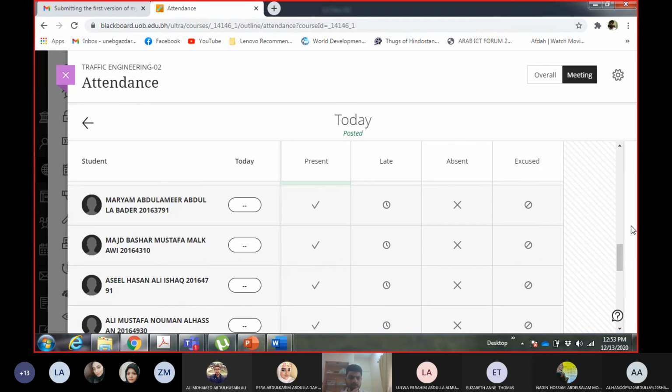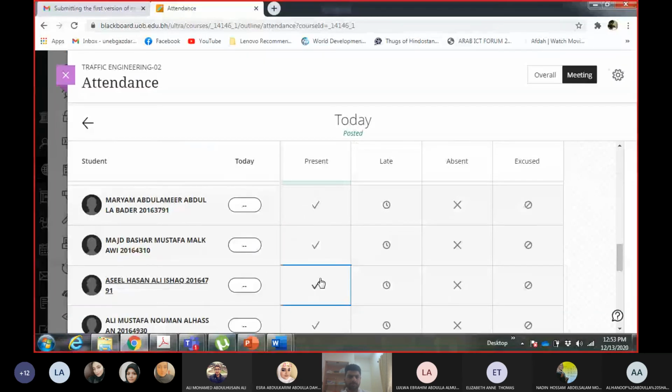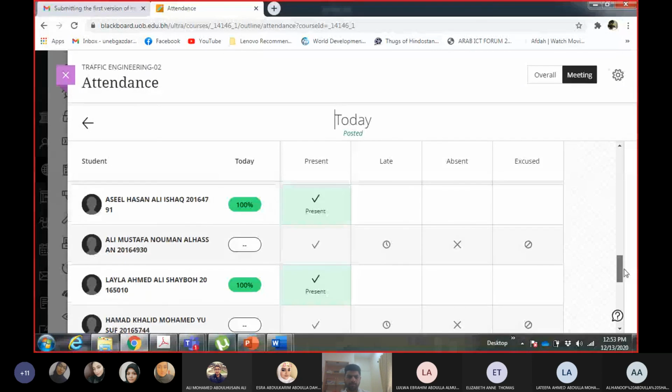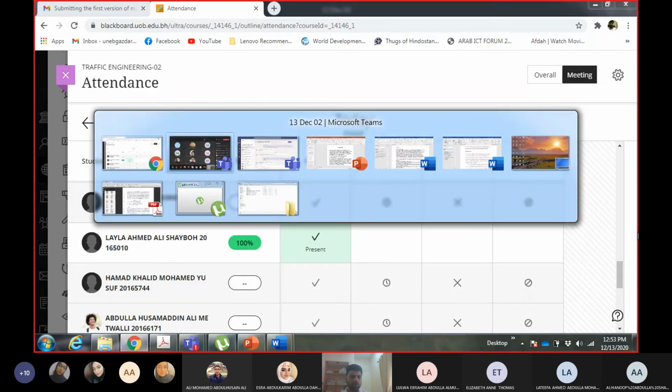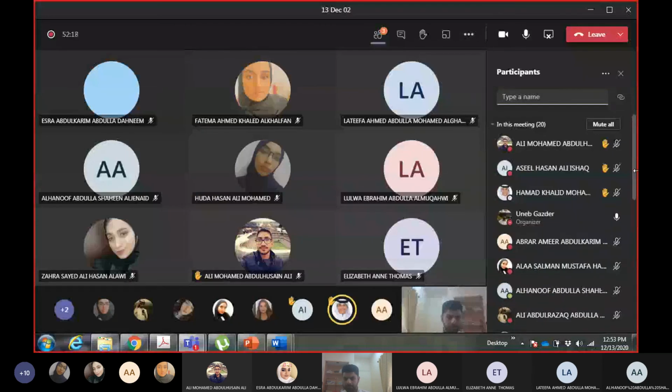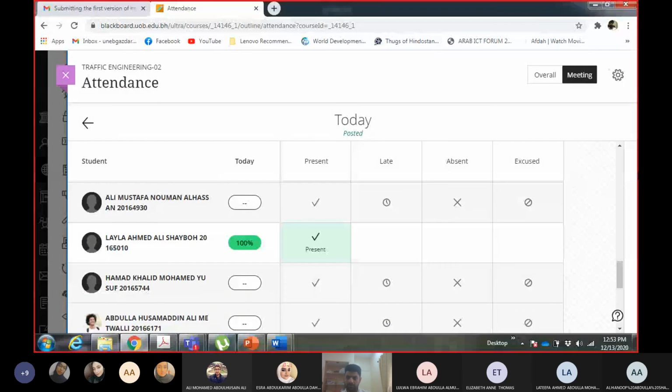Maryam Abdul Amir, Masht Bashar, Asil Hassan, Ali Mustafa. Hamad Khalid, Abdullah Husamuddin, and Latifa.